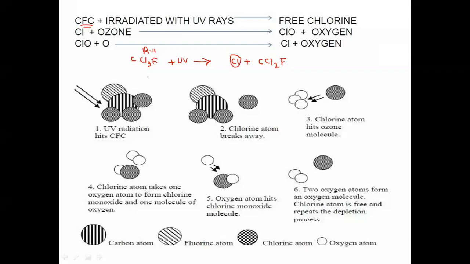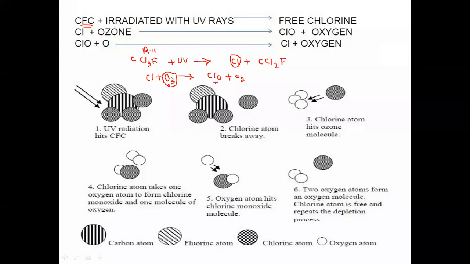Now, this chlorine atom which is separated from the R11 refrigerant will come in contact with the ozone molecule, which is available in the 10 to 50 kilometer range, that is in the stratosphere. When the chlorine atom comes in contact with the ozone molecule, it will decompose the ozone molecule. That means there will be production of ClO, chlorine monoxide, plus oxygen. So oxygen is produced, but the ozone molecule is getting depleted.